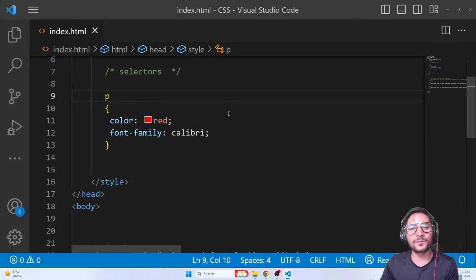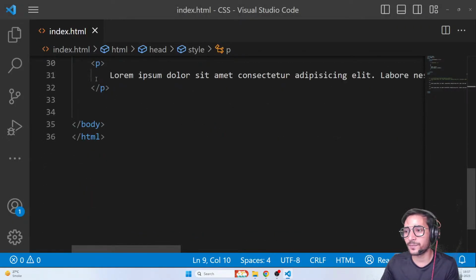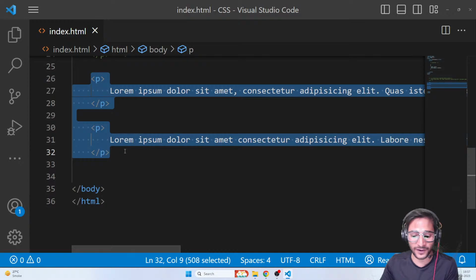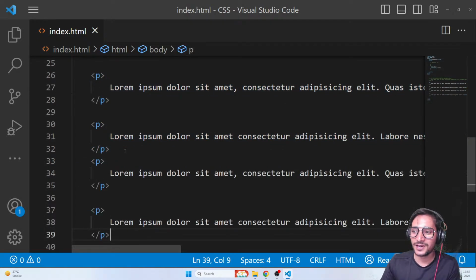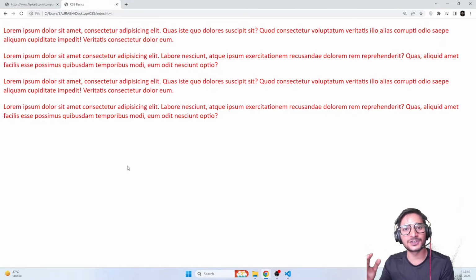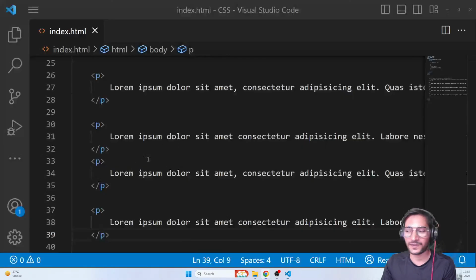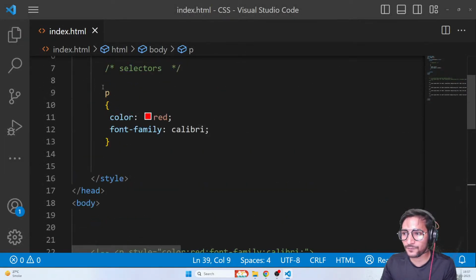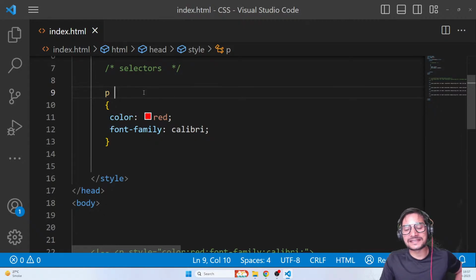So now we have solved the problem of writing CSS multiple times. So now even if I have thousands of P, for example, now I cannot have 1000 as of now, so let me just create 4 Ps. You can see all of the 4 have the same CSS. So now the repetition issue is solved. So internal CSS has solved the repetition issue. And guys, please don't forget, this is what you call a selector. The thing that you're using to select the element, that is what you call a selector.